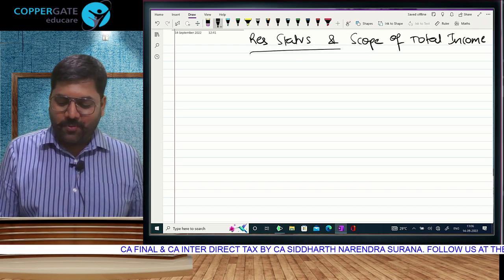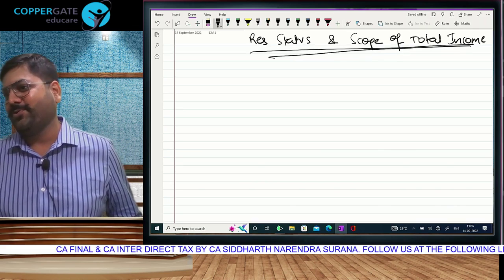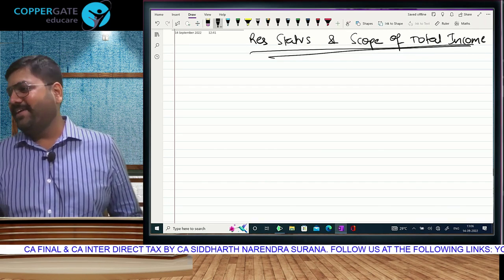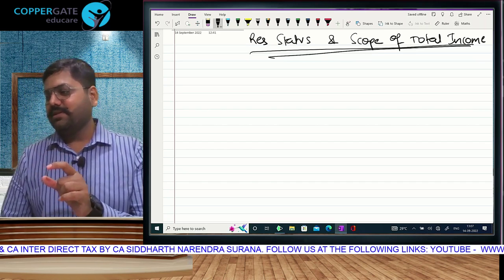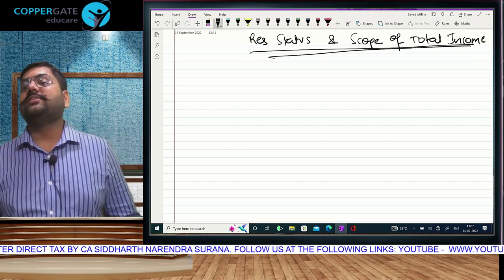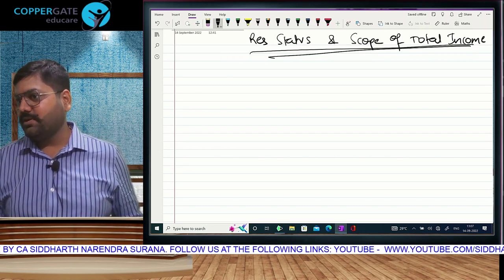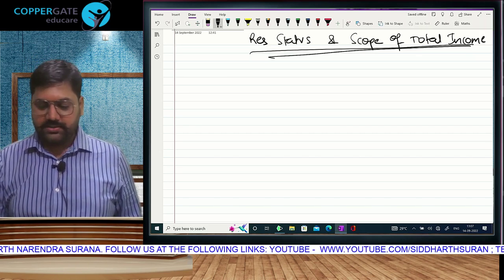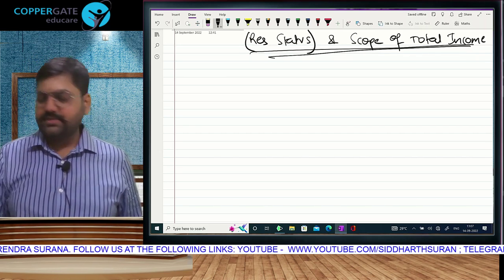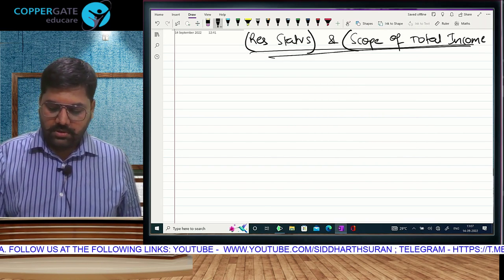You say scope of total income with so much confidence, as if you know the law and have come here to check whether I know it or not. You read the index and said it, is it? Or the textbook is open, or chapter is open. See, whatever be the case, residential status and scope of total income is the actual full name of the chapter. That means this chapter will be divided in 2 parts. Part 1, residential status. Part 2, scope of total income.